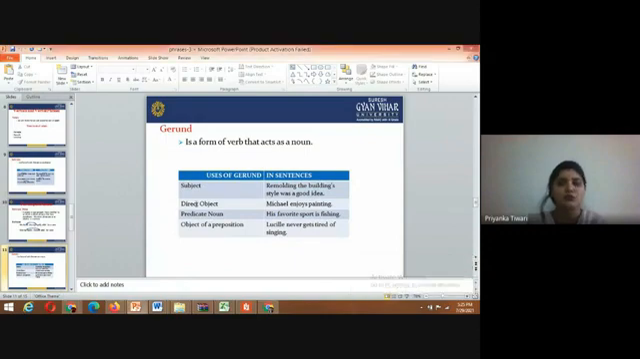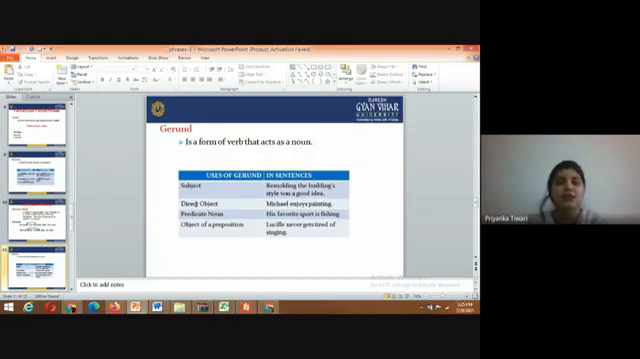Next is the gerund, a form of verb that acts as a noun. The uses of a gerund in sentences: subject, direct object, predicate noun, object of a preposition. Remodeling the building's style was a good idea, and Michelle enjoys painting.